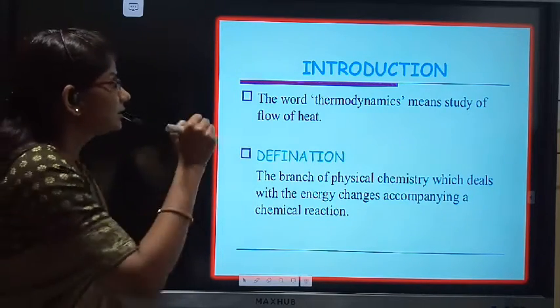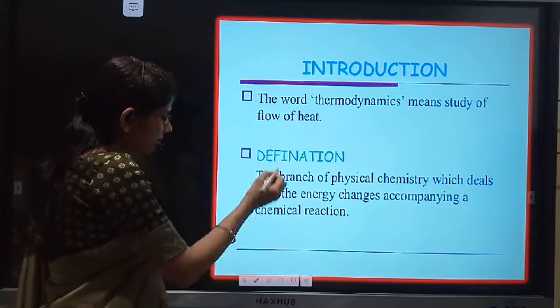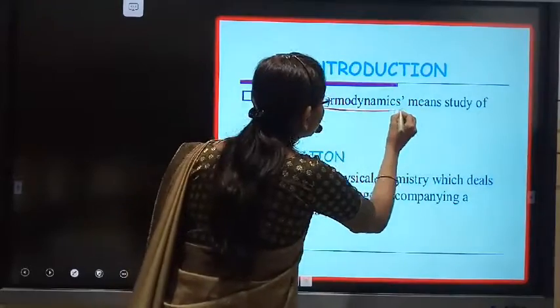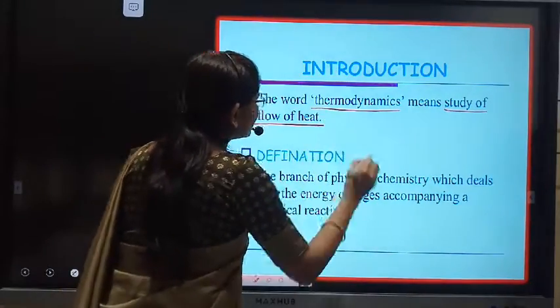Therefore, the word thermodynamics means the study of flow of heat.